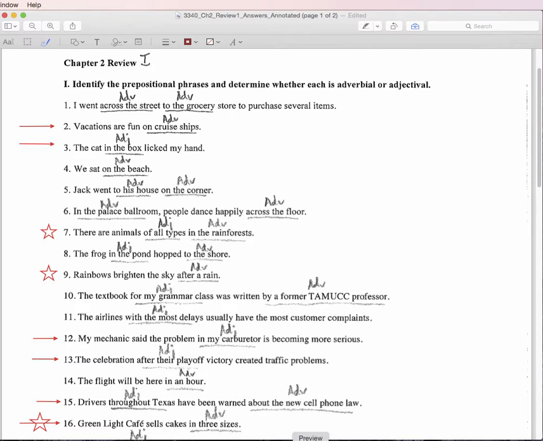Number 9, after a rain. It is not telling us what kind of sky it is. It is not telling us anything about a noun. Instead, it is saying when rainbows brighten the sky.